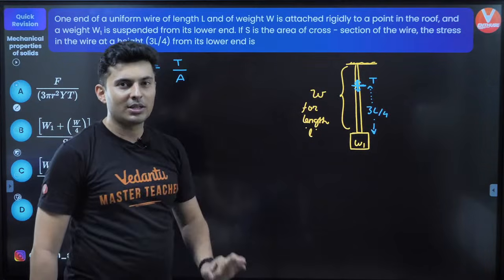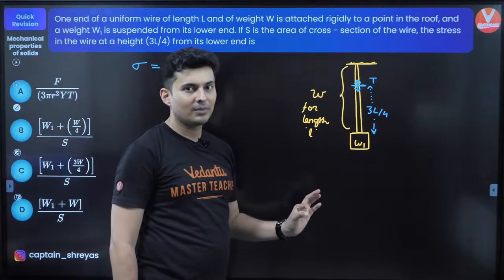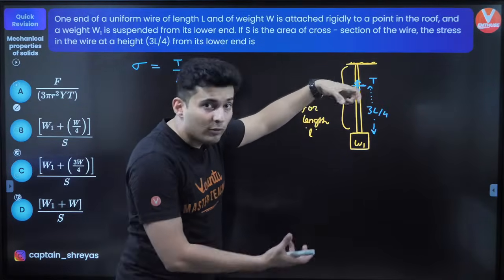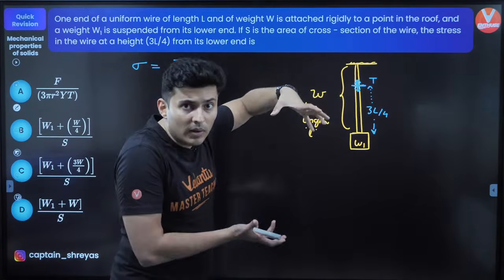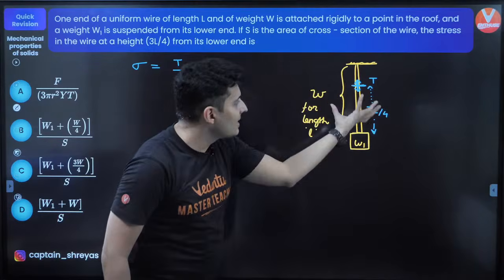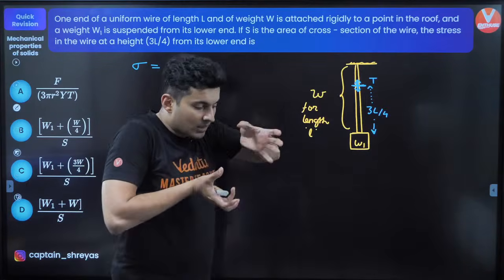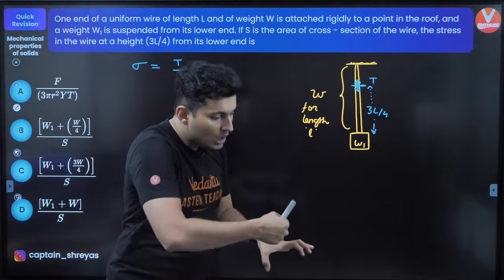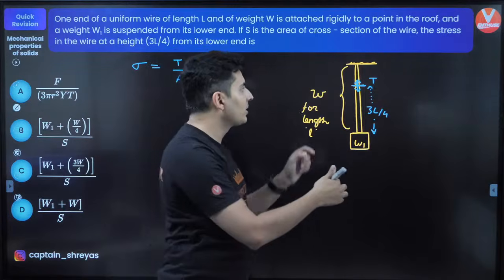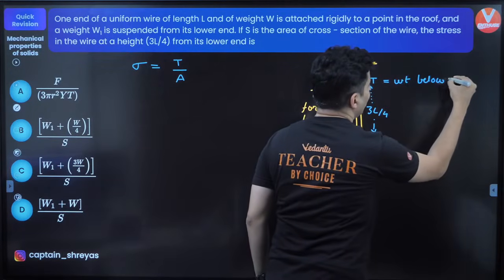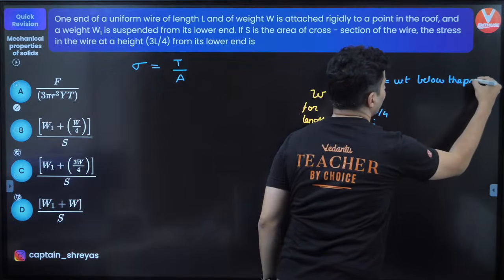Now, I'll give you a simple logic to understand what should be the tension. The tension at that point will have to bear, it will have to hold whatever mass is there below it, because the string and the weight which is suspended will try to fall down. You have to hold it. So the tension force will be equal to the weight below the point.